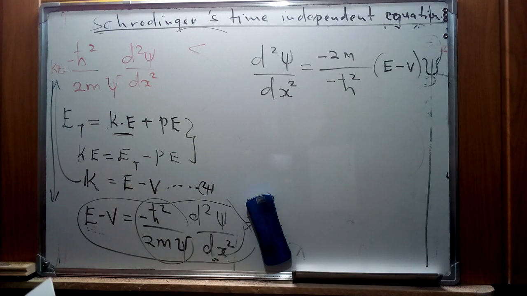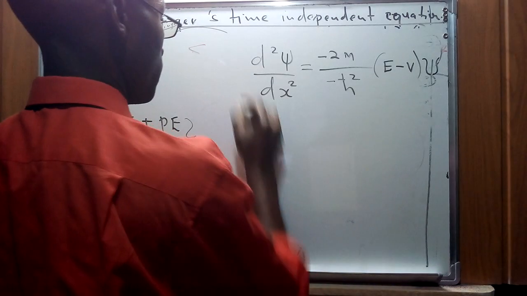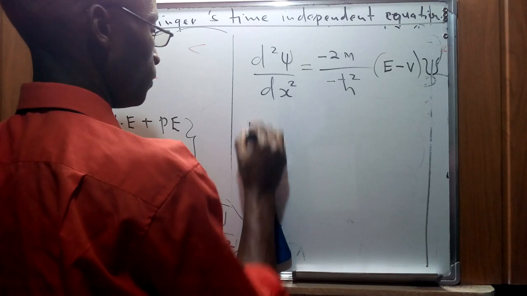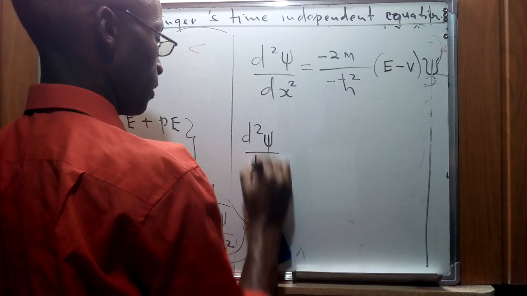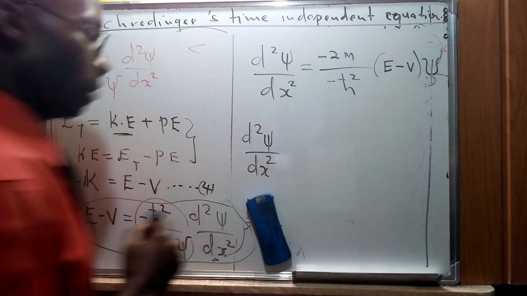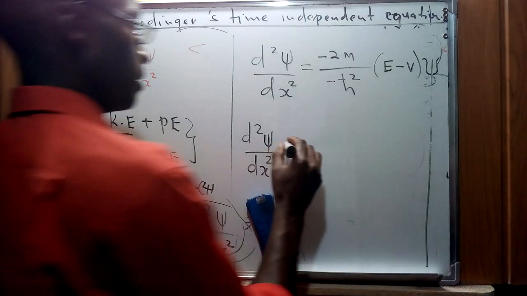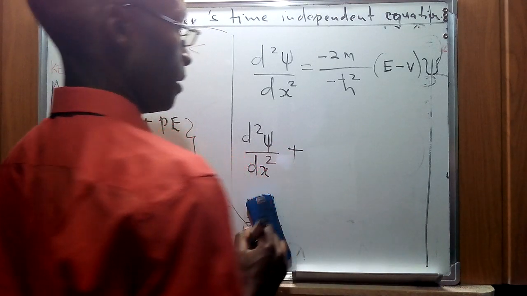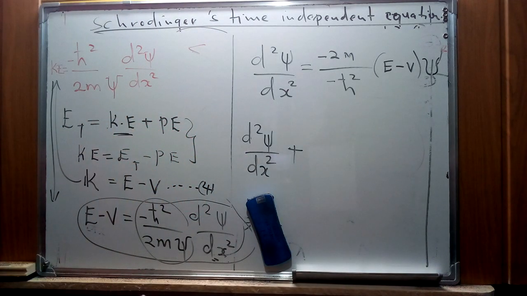Still in this case we can rewrite this equation and have it as the second differential with respect to x plus, so we just do a calculation for that.